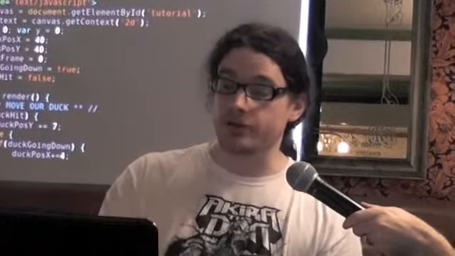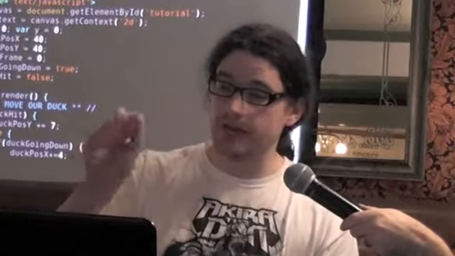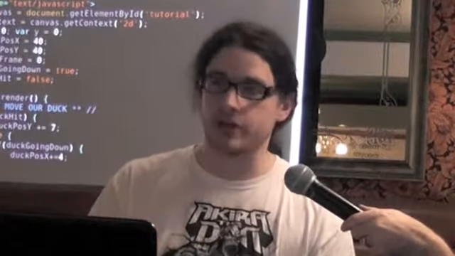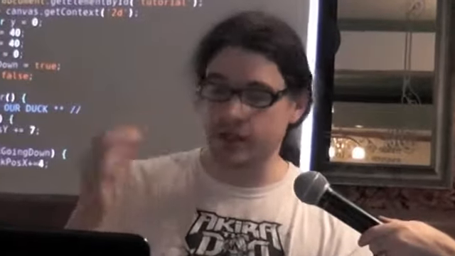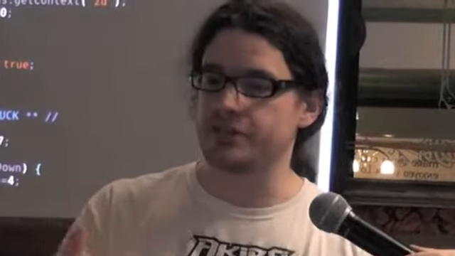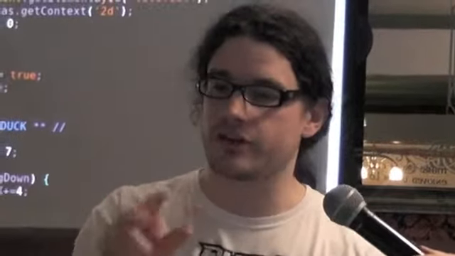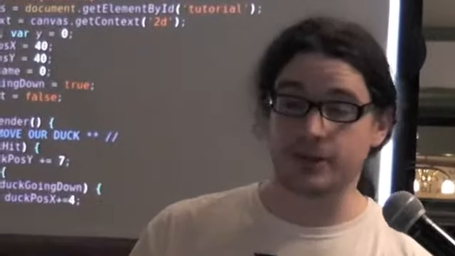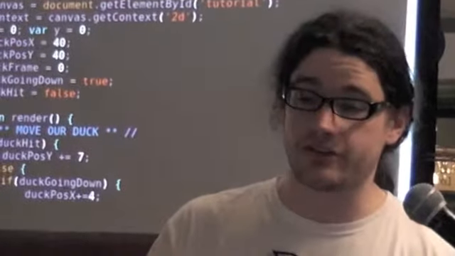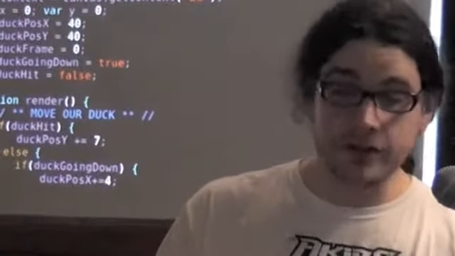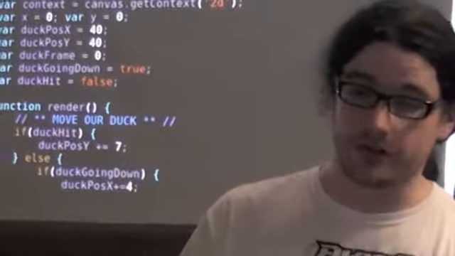What you want to do with code is you want to be able to read just the line you're reading and have enough context from the surrounding lines to say, okay, I know roughly what this is. But there's no context there, it's in the global namespace and it's just called X. No idea what it is. If it was a class position and it had an X, or if it was a struct that had an X, then we'd know roughly what it was likely to be. And the variable naming is inconsistent. Duck pos X and X. These are all prefixed with duck, these aren't prefixed with anything. And there's no encapsulation. Now, I'm not saying that OO is the only way to write code.